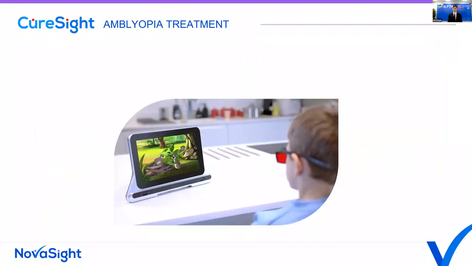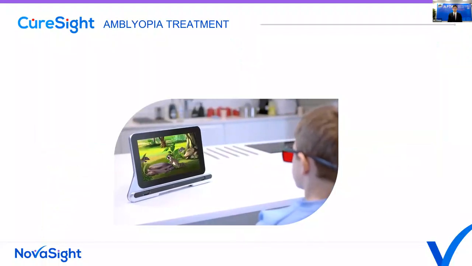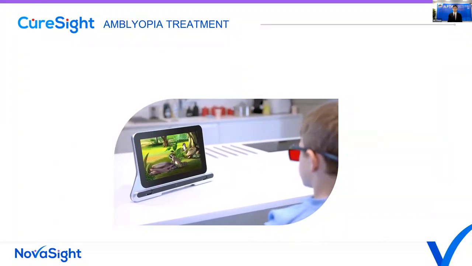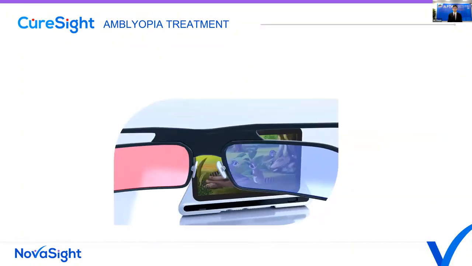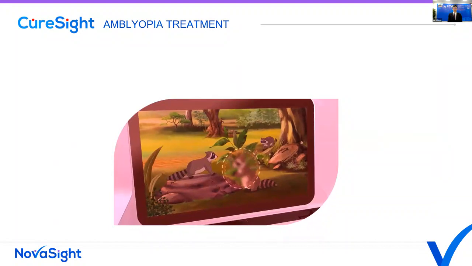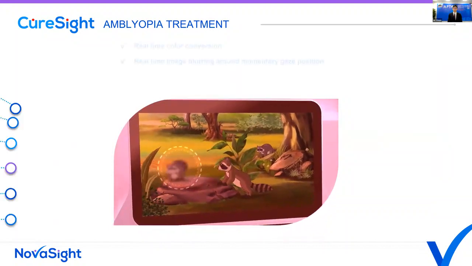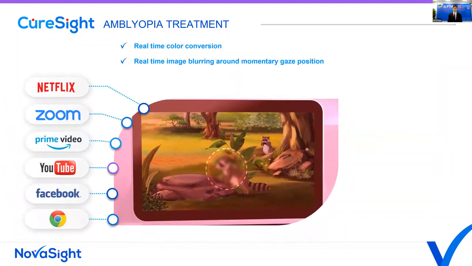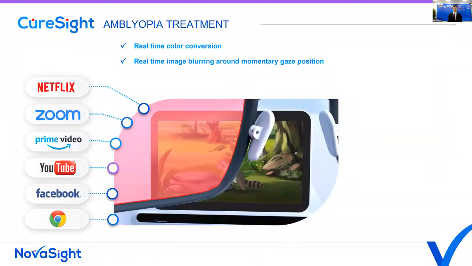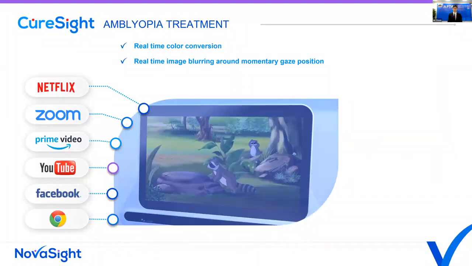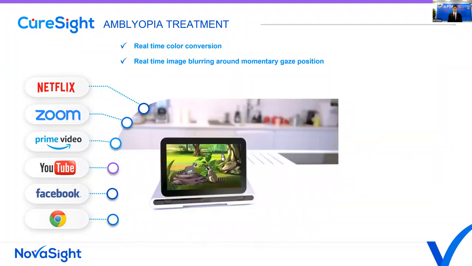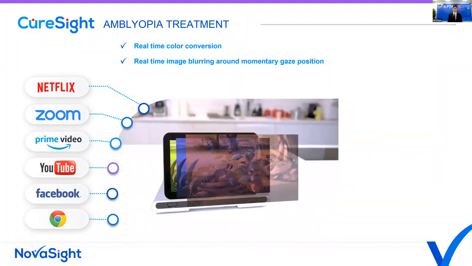Here you can see the CureSight home treatment device. The way that it works is that the kid is getting red-blue glasses and using the device at home to watch his favorite content. Now this content could be anything. So imagine Netflix, Zoom, YouTube in China, different links that the kids love. So whatever that is streamed online could be used for therapeutics.